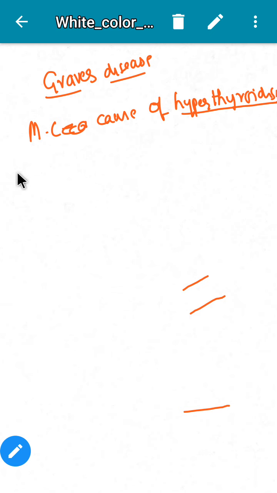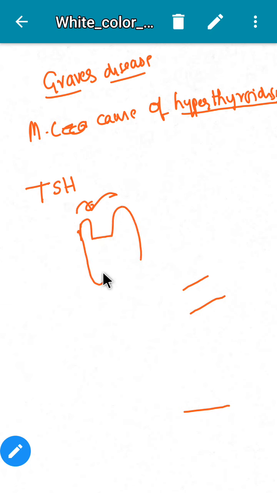In Graves' disease, what happens is we have thyroid stimulating hormone receptors on thyroid tissue, right? Here in this disorder, autoantibodies are formed against these thyroid stimulating hormone receptors.